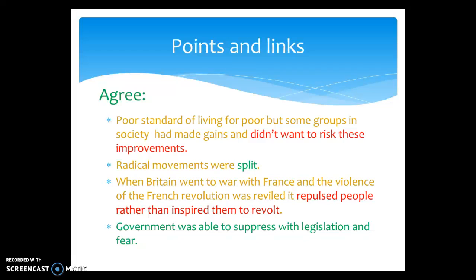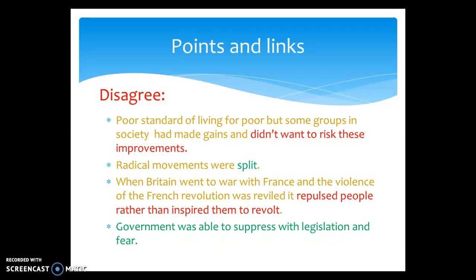I've colour-coded these points to show you where connections can be. So for example, the idea of people being repulsed by revolution links in with the idea that people didn't want to risk their improvements. Equally, radical movements being split highlights the idea that legislation was able to break up groups and there was no universal thought or movement to push a revolution. These are advanced points that you can make in your explanation and that will help you achieve level 5.